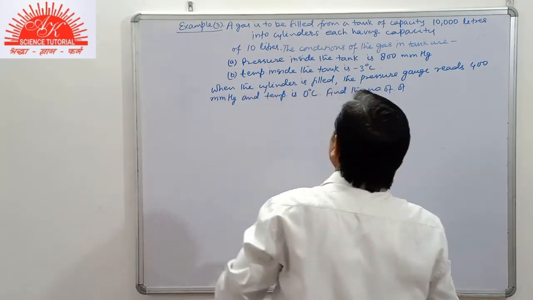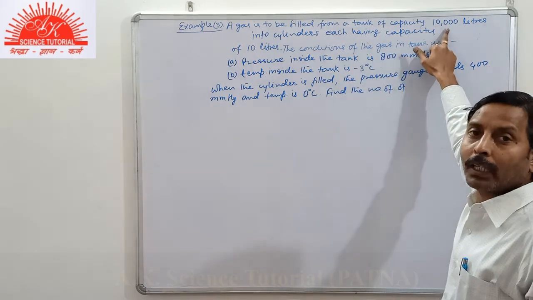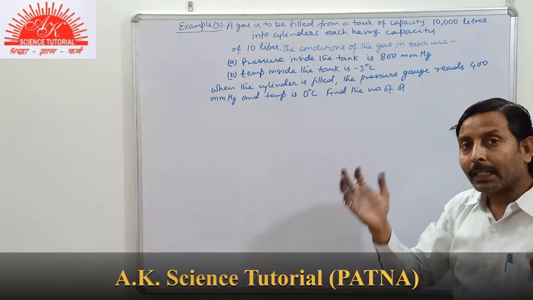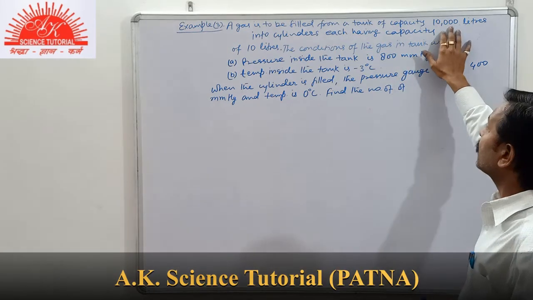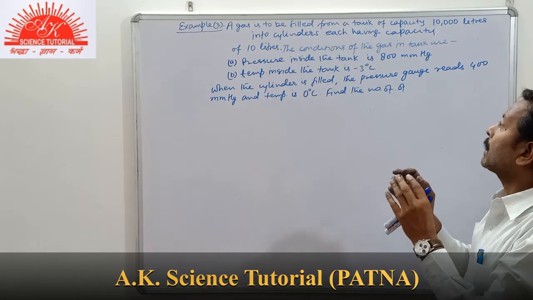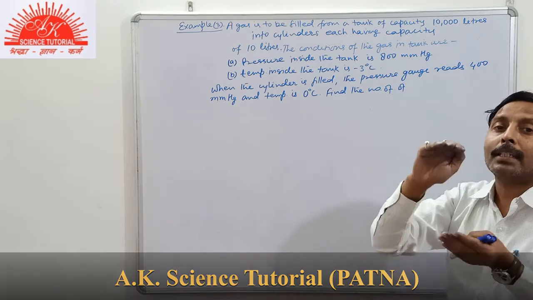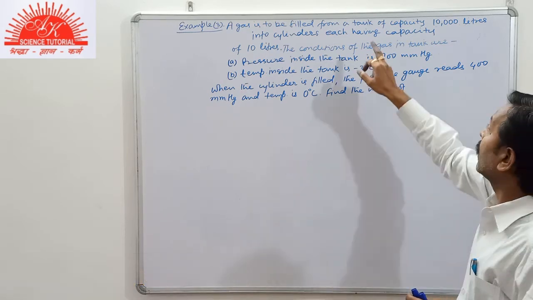The gas is to be filled from a tank of capacity 10,000 liter into cylinders, each having a capacity of 10 liter. Means the gas from a big tank has to be filled in small cylinders.